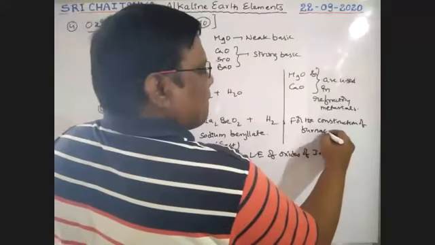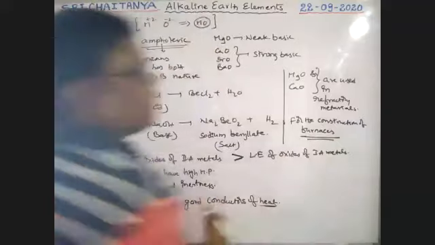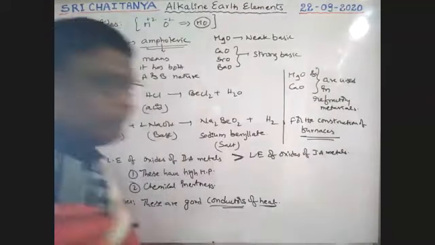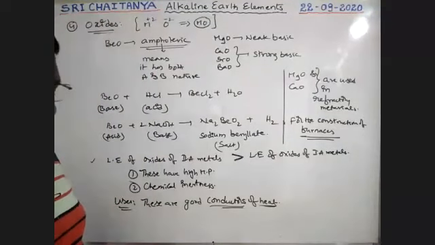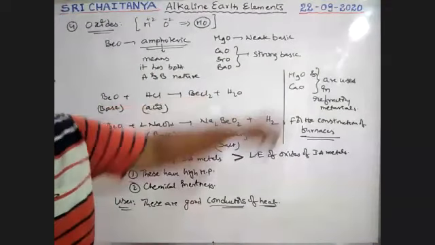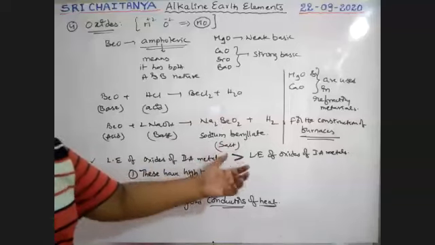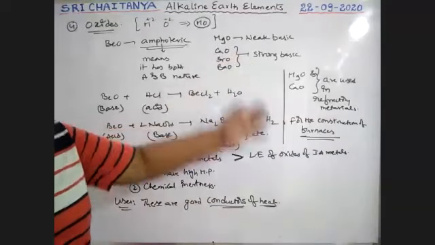Why, sir? Because these oxides are good conductors. That is why calcium oxide and magnesium oxide are used in refractory materials, boys. Most of these oxides are soluble, and solubility increases from top to bottom.